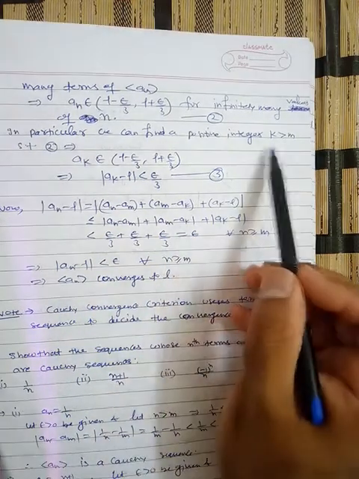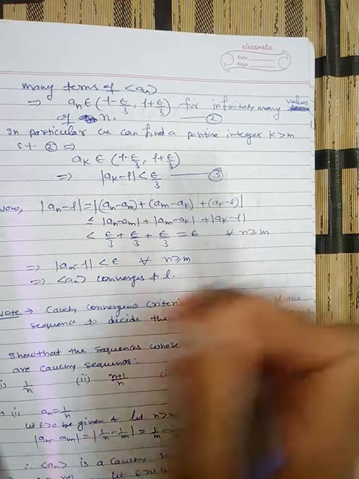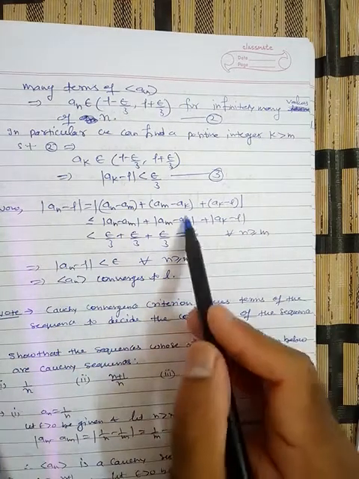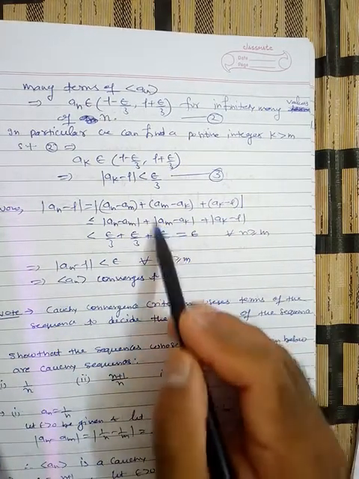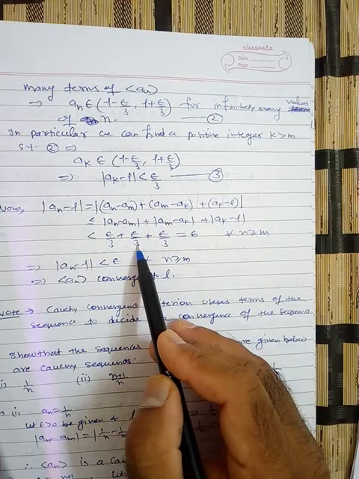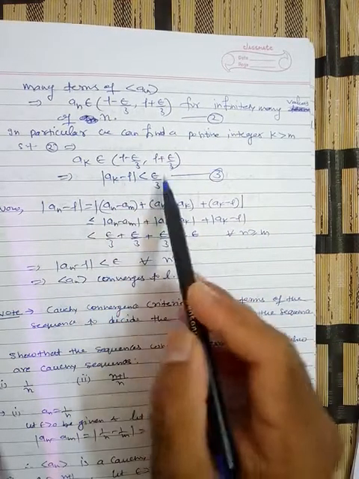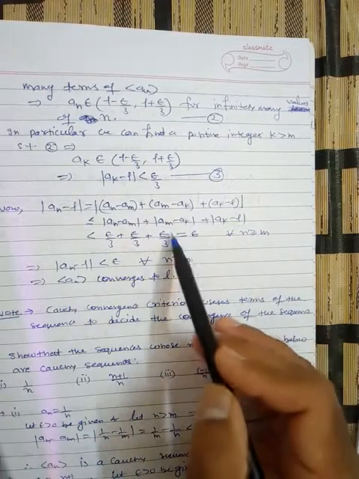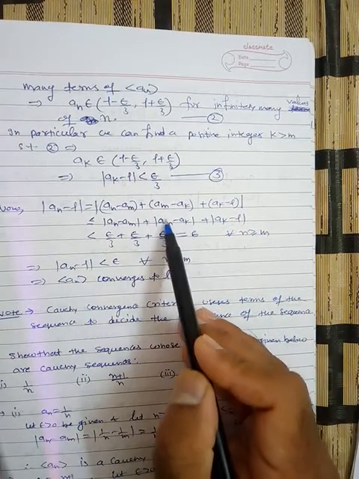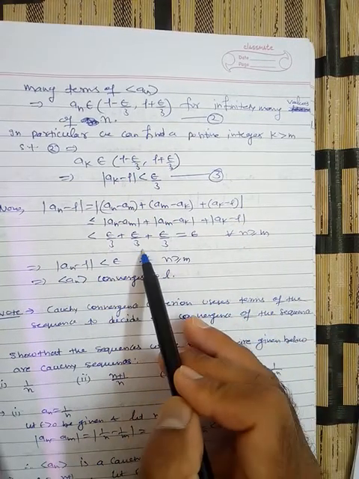Again, our k is also greater than m and obviously satisfies equation number 1, so again from equation number 1, epsilon by 3, plus |a_k minus L|, which from equation number 3 is less than epsilon by 3.